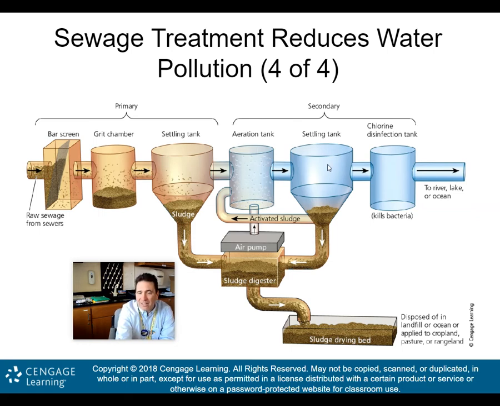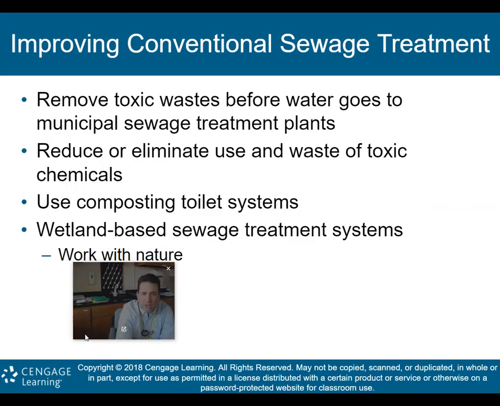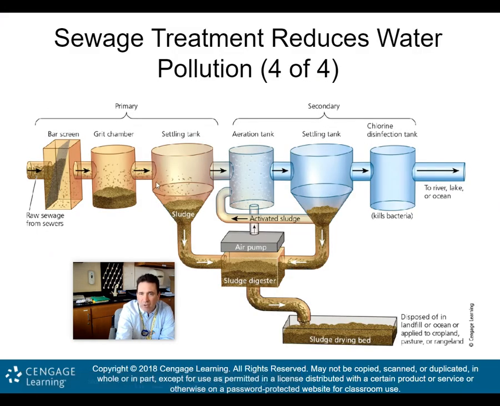Then you get into the settling tank, which settles more of that sludge. Again, not as much as you see here, but there still will be some sludge left over that sinks to the bottom and then goes into this sludge drying bed, which can then be used or just disposed of. There's also bacteria in this aeration and settling tank, which is working on the sewage, trying to degrade or get rid of it. It's basically eating the sewage in a way.